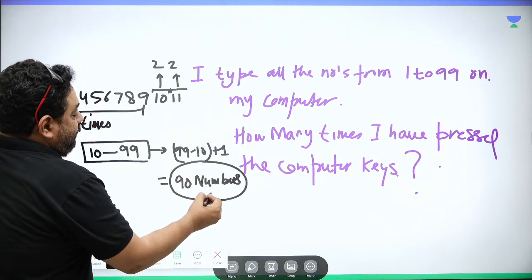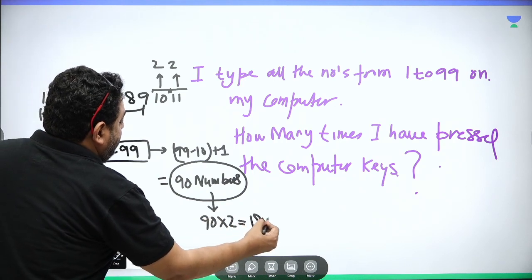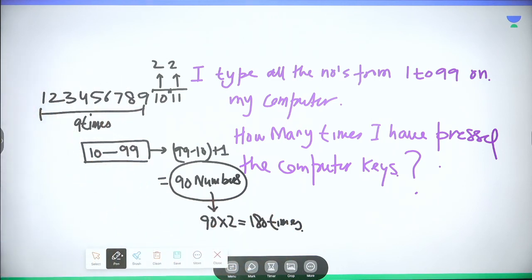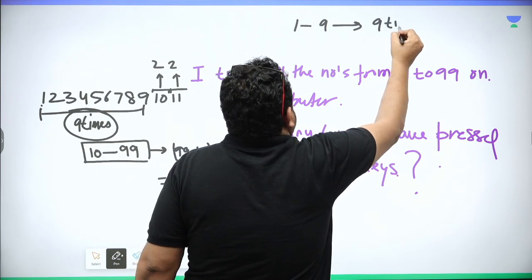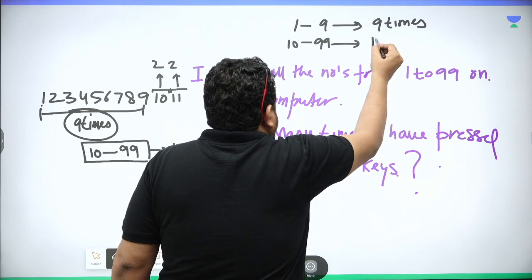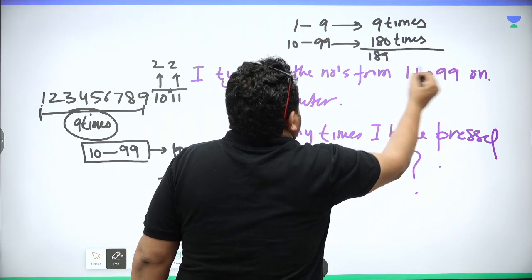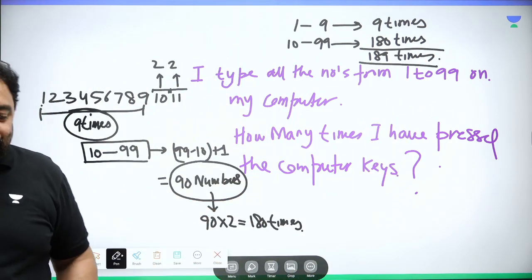So how many times did I press the key, sir? Every number is a 2-digit number. 90 into 2, 180 times. I have pressed the key 180 times typing numbers from 10 to 99, and 9 times typing numbers from 1 to 9. So total number of keys I have pressed is 189 times. See how beautiful it is.